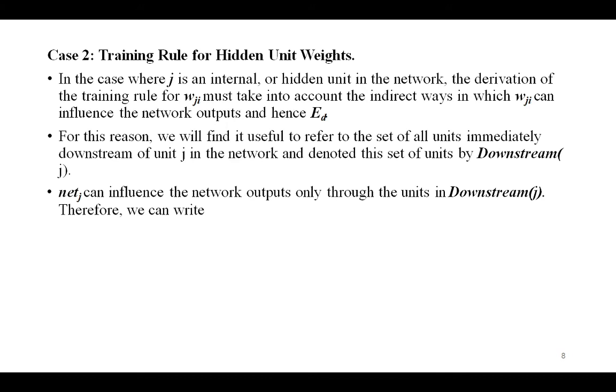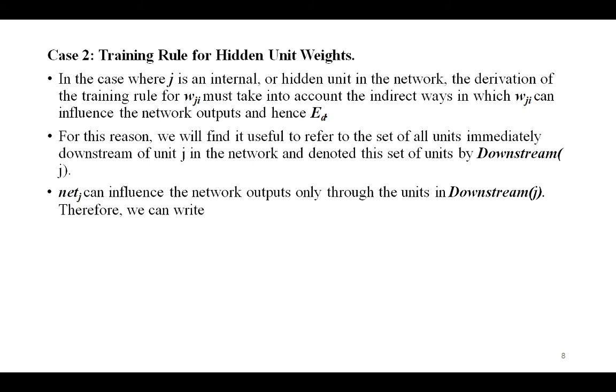For this reason, we find it useful to refer to the set of all the units immediately downstream of unit j in the network, that is all the units whose direct inputs include the output of unit j. We denote this set of units by Downstream(j). We can notice that net_j can influence the network outputs only through the units in Downstream(j).